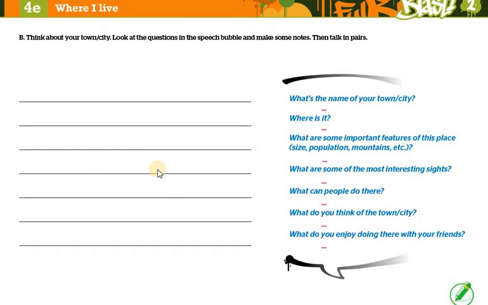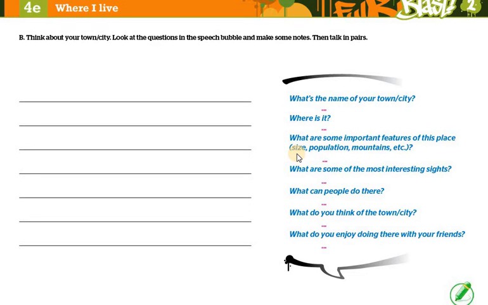So here I would like you to answer these questions. Don't write it in the structure of a paragraph. Just answer each question beside it. For example, what's the name of your town or city? Where is it located? What are some important features of this place?